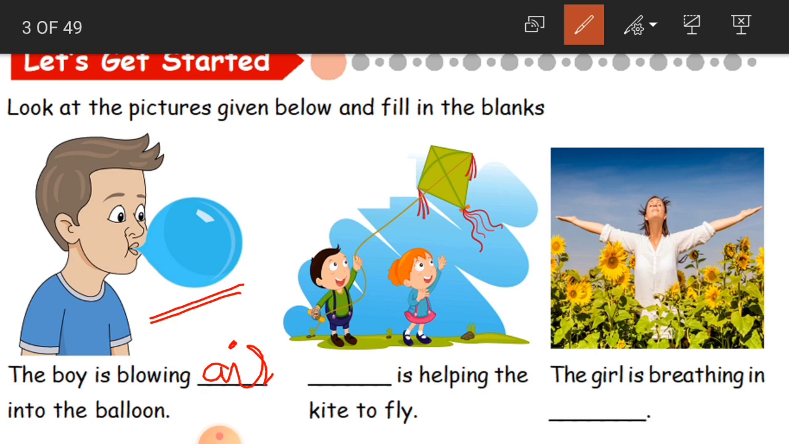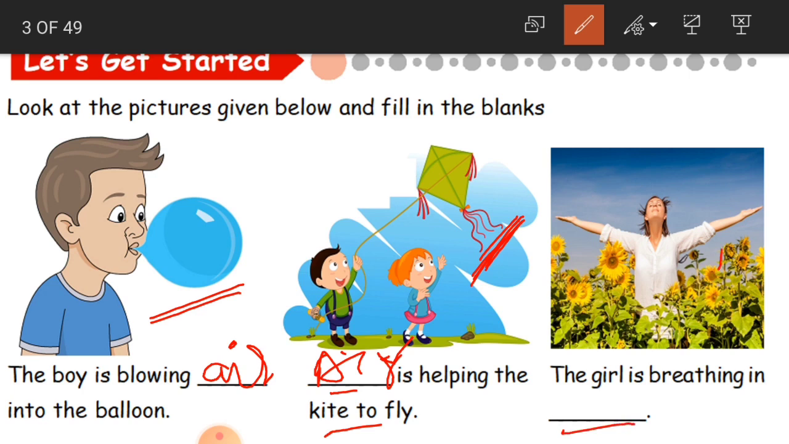Clear? And in this picture, these two, one girl and a boy, are flying a kite. So, dash is helping the kite to fly. What is helping the kite to fly? Again, it is air. With the help of air, the kite is flying in the sky.